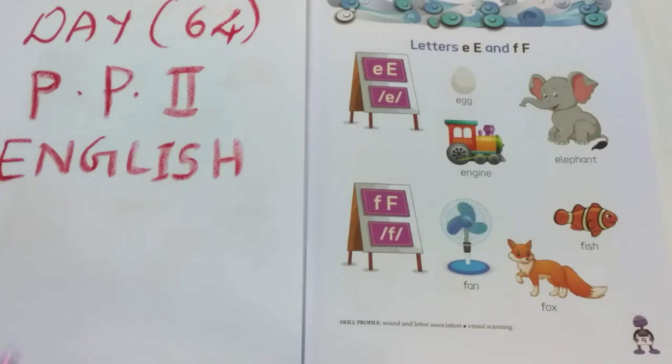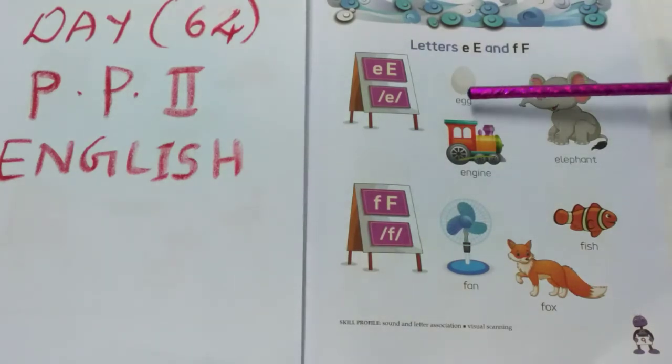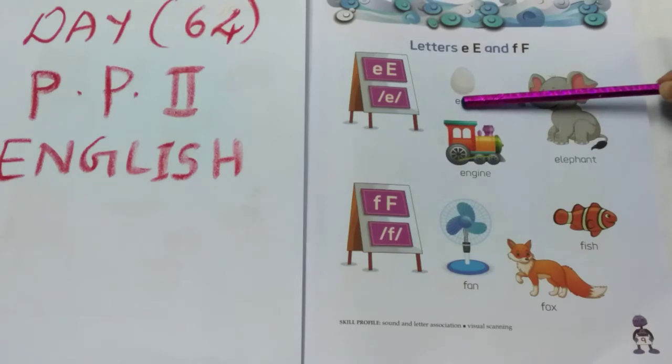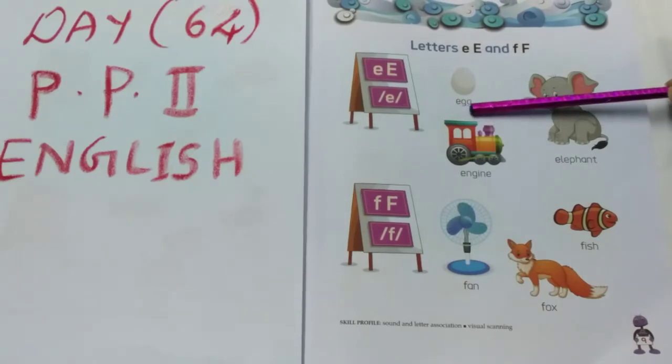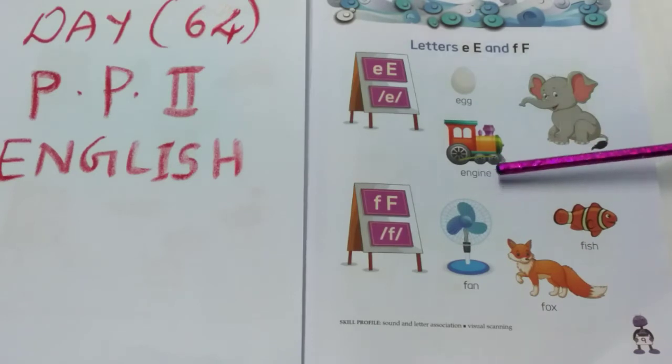Let's see how we can pronounce each letter here. E, eh, then G, G. If we write together, E, G, G, egg. See the next? Engine.